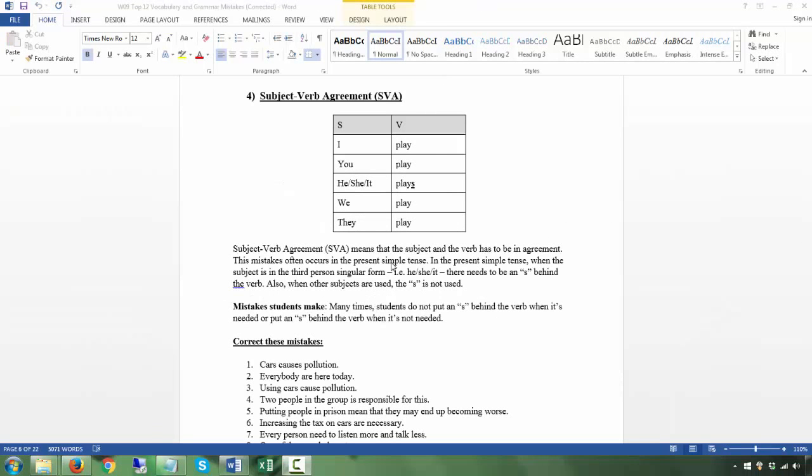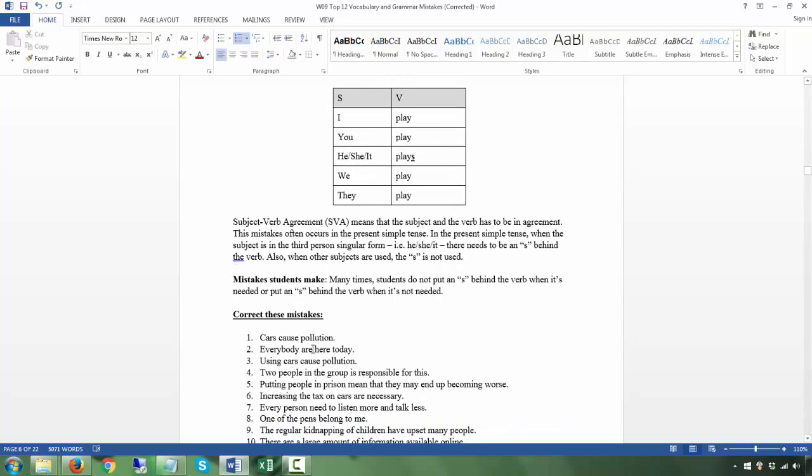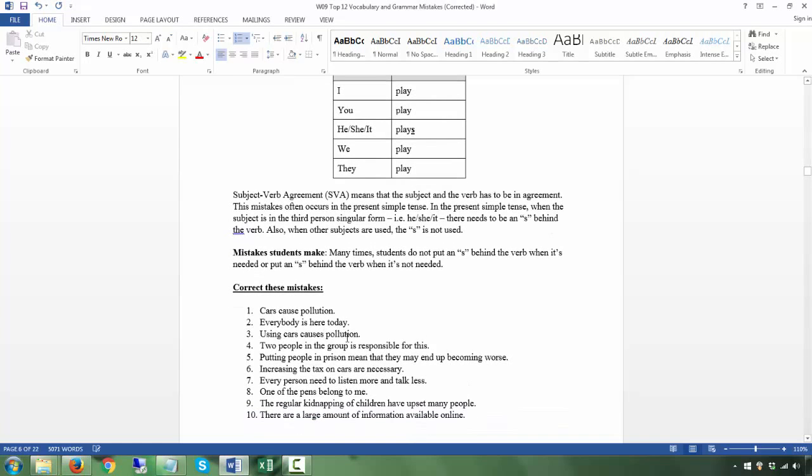Okay, subject-verb agreement. This should be quite easy. Cars, because cars is a "they," you don't have s. Everybody is going to be "is." Using cars. This is the verb ing. This is a noun. It always functions like an "it," so there will be an s. Every time you have a verb ing here, it's just like "it."